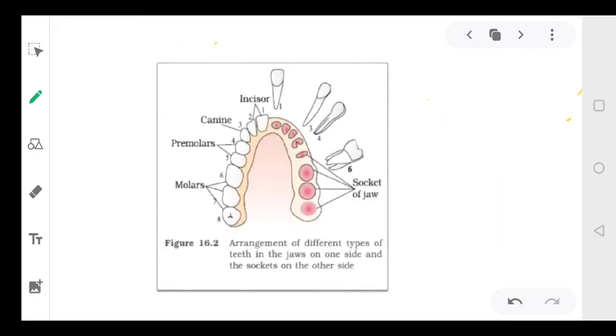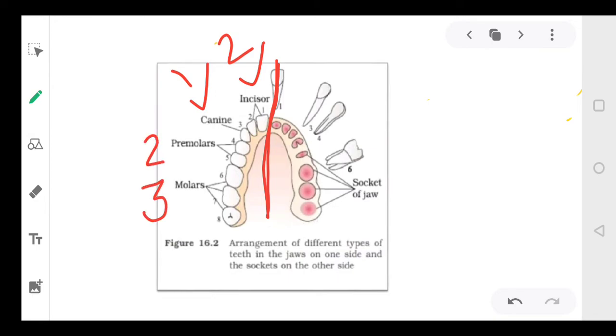Now see the arrangement, how our teeth are arranged in a mouth. So this is the lower jaw. This portion is a half. I am dividing it into half. We'll see only the half portion. So see, you have 2 incisors, 1 and 2. You have only 1 canine. Then you have 2 premolars and 3 molars, isn't it? Right? So only half portion of your lower jaw has 2, 1, 2, 3.